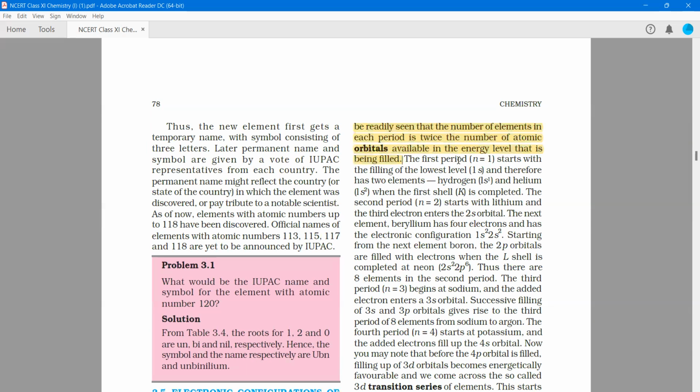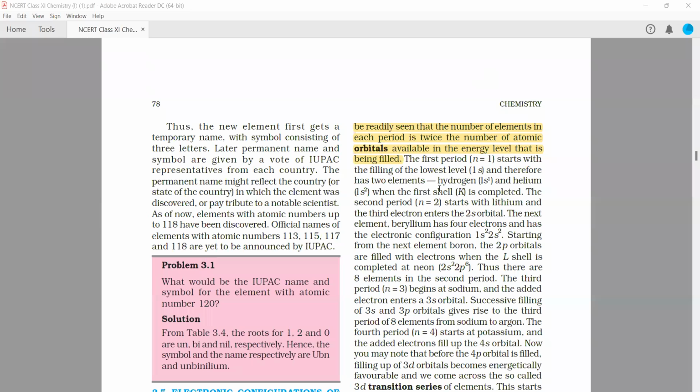The first period, that is n equals 1, starts with the filling of the lowest level, that is 1s, and therefore has 2 elements, hydrogen and helium. So 1s, and after 1s, what do you have? We all know how to fill the orbitals. That is already taught in chapter number 1. It is given in chapter number 1 how the electrons are filled.